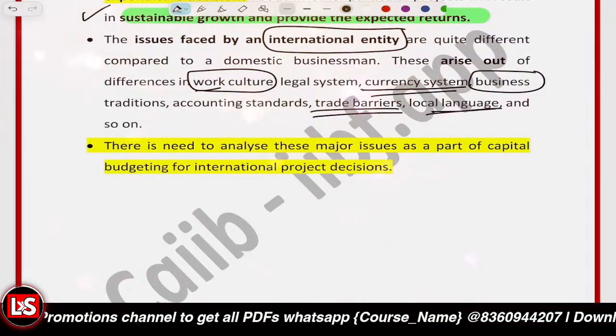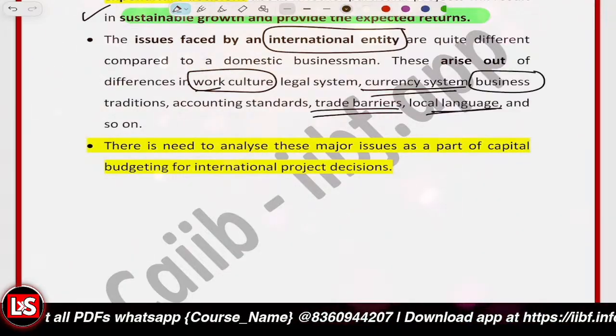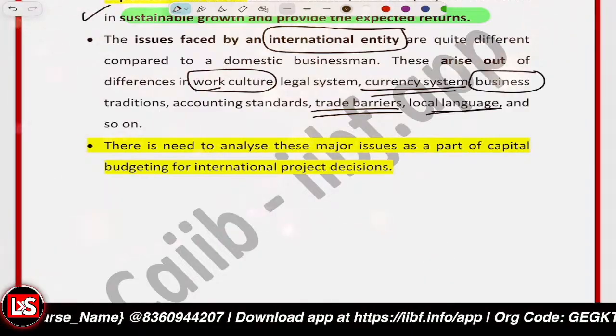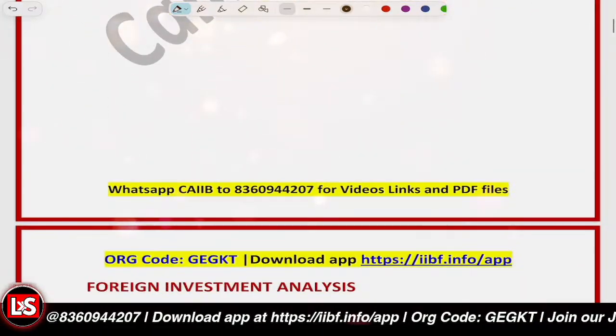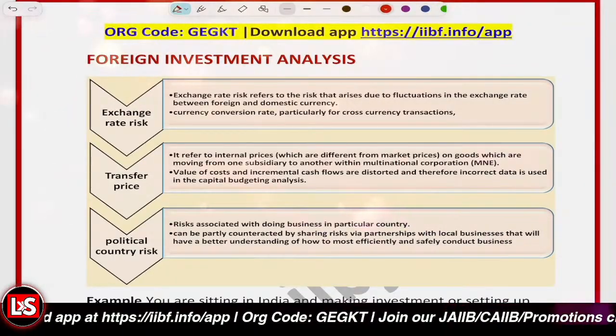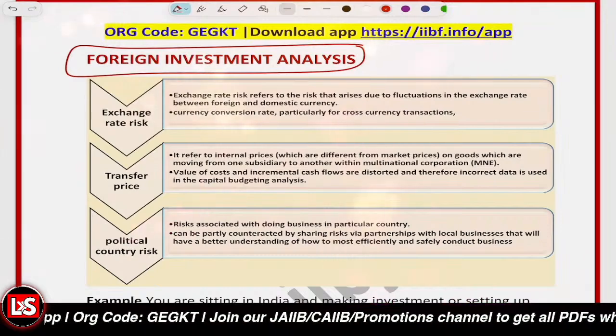And further, it's related to what? It's related to some things that we are to analyze. The foreign investment analysis is to be done. So after that, let's have a look at the foreign investment analysis. The next topic is the foreign investment analysis.